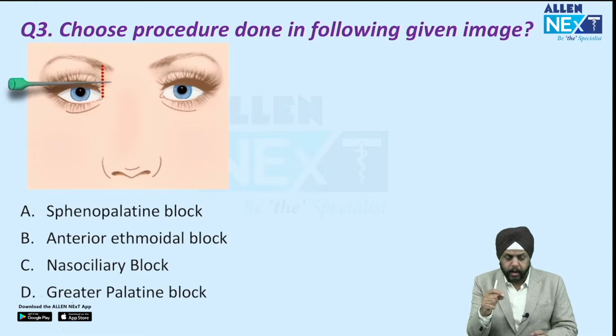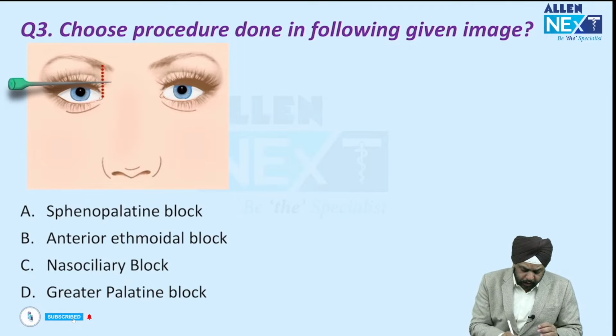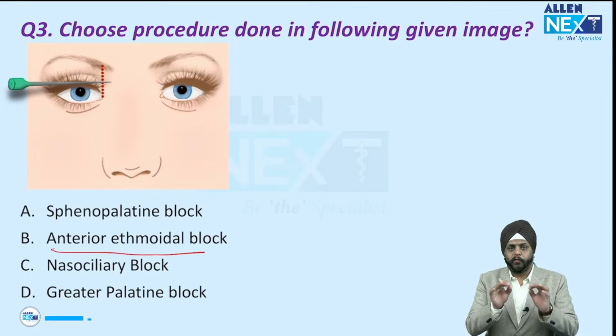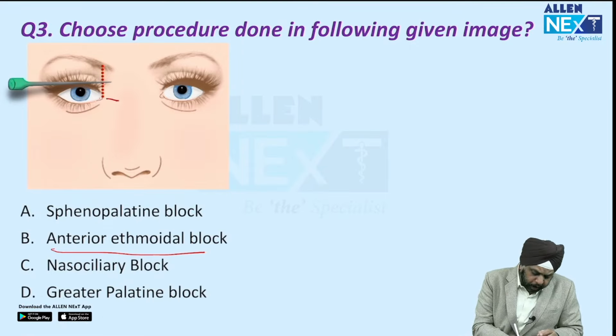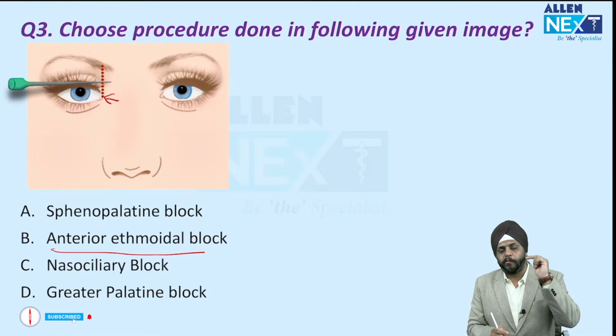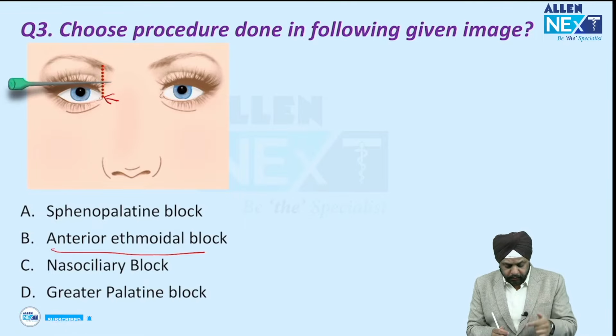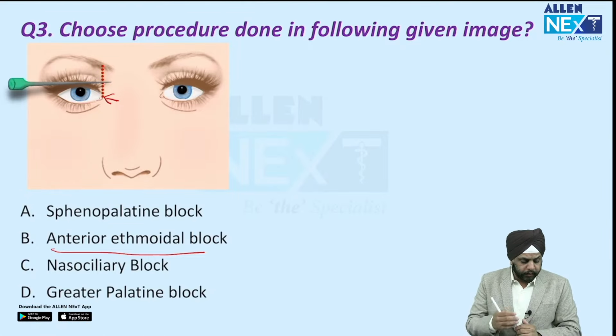You know why? Many times we have this tendency to mark the answer over here as anterior ethmoidal block. So what we have to do is look very carefully. Now, if in your exact question, this is the medial canthus, if the block is given above the medial canthus, then your answer is, I've discussed this in my answers also.